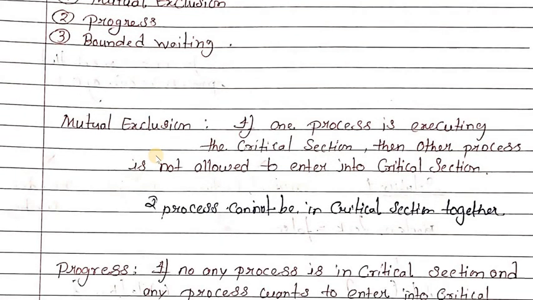The first condition is mutual exclusion. So what is mutual exclusion? Let's take a program in which this is a critical section.